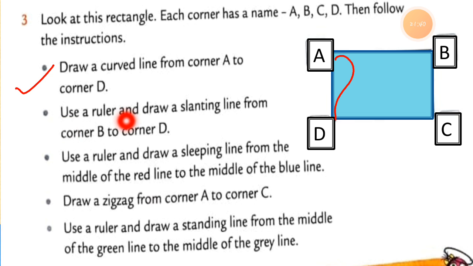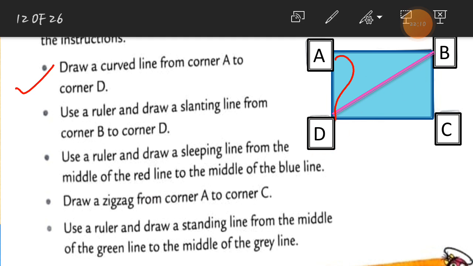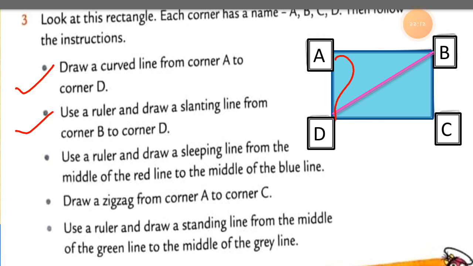Now use a ruler. Here you have to use the scale to draw a slanting line from corner B to corner D. Here we must draw the slanting line, and the slanting line must be straight. So we have to use the scale. See, I made the straight line. It is very straight from corner B to D. You can see here. So now instruction number 2 is also complete.